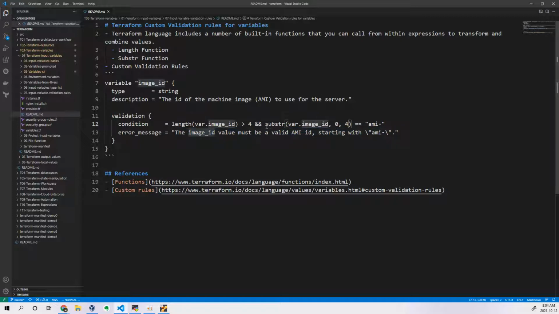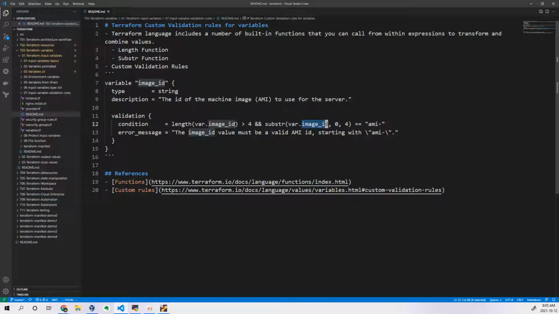Okay. So here I have written a function called substring. What is a substring? var.image_id. Whatever value you have stored in this image_id, whether you are passing it through default, tfvars, or auto tfvars, whatever it is, the value will be picked here, and it will check the starting 4 characters. Why? Because you have written 0 comma 4. 0 comma 4 in the sense 0 1 2 3, totally 4 characters. So the starting 4 characters which I get from this variable value should be equal to this AMI hyphen. If this is matching, this validation is passed.